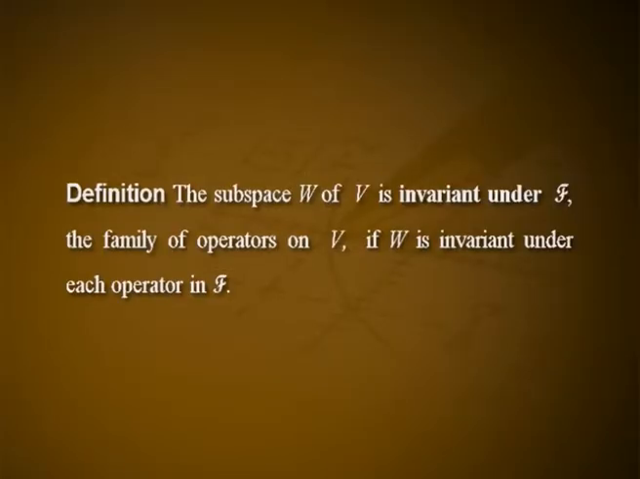Simultaneous triangulation and simultaneous diagonalization. Let V be a finite dimensional space and let F be a family of triangulable or diagonalizable operators on V. We examine whether it is possible to find one basis B such that for all T in F, the matrices [T]B are triangular or diagonal. Definition: the subspace W of V is invariant under F, the family of operators on V, if W is invariant under each operator in F.